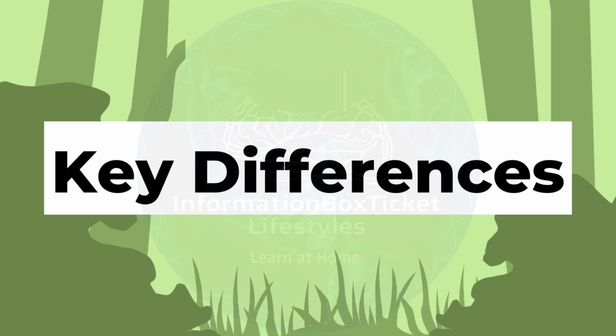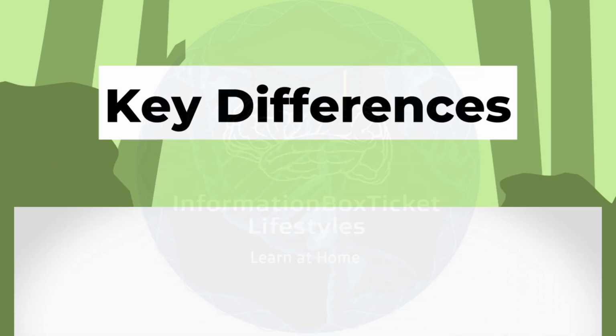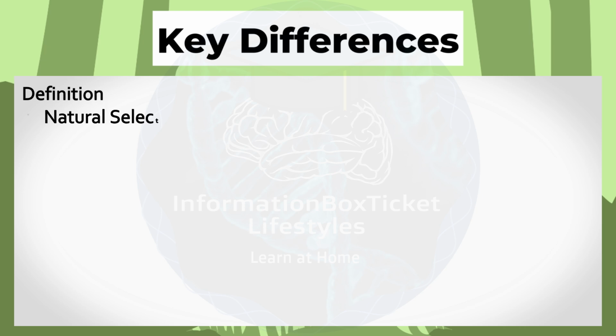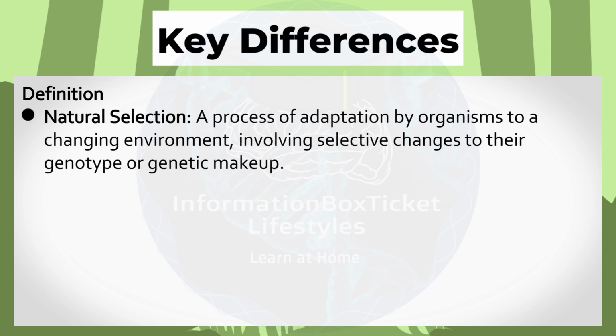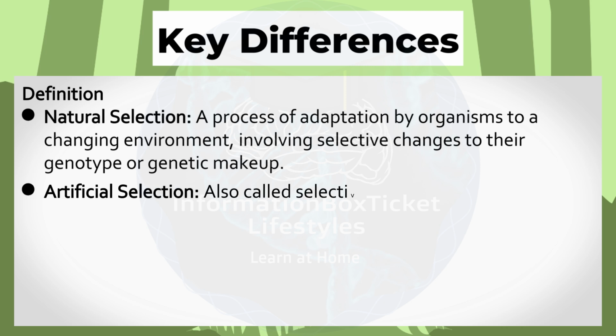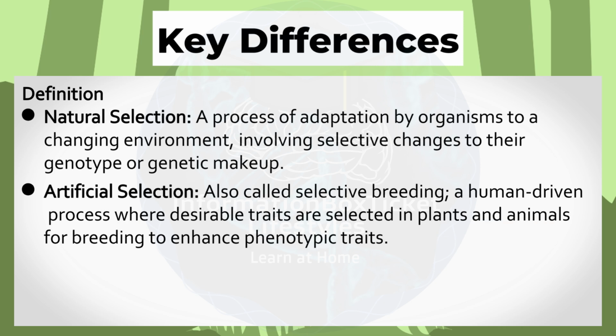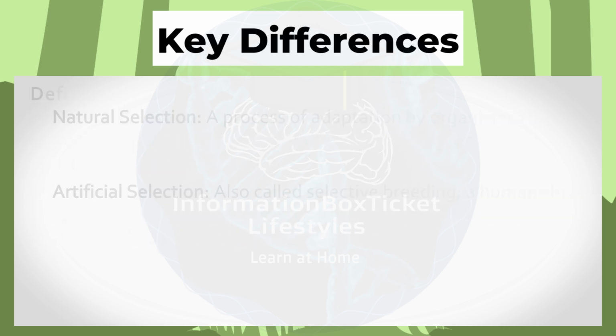Key differences: natural selection versus artificial selection. Definition: natural selection is a process of adaptation by organisms to a changing environment, involving selective changes to their genotype or genetic makeup. Artificial selection, also called selective breeding, is a human-driven process where desirable traits are selected in plants and animals for breeding to enhance phenotypic traits.